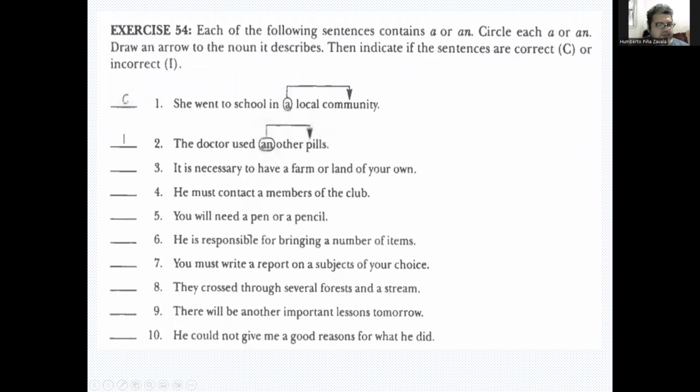So exercise 54 says each of the following sentences contains a or an. Circle these indefinite articles, draw an arrow to the noun that it describes, and then indicate if the sentences are correct or incorrect. So look at the example. Number one, she went to school in a local community, right? A community, singular, so this is fine. The doctor used an other pills. Pills is plural, so this is not right. It should be, he used another pill, right? It should be singular, not plural.